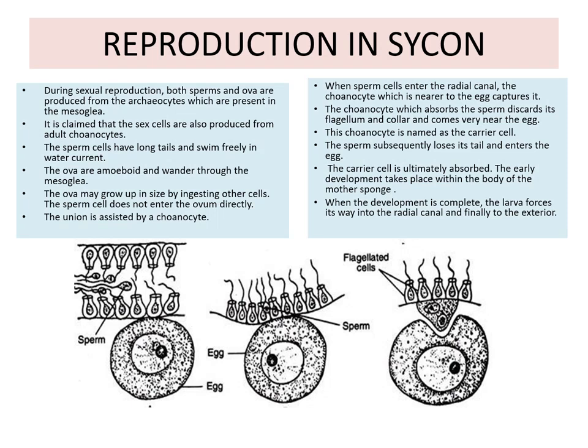So in this diagram, we can see the sperms in the radial canal and a large number of choanocytes present, right? And this is the presence of the egg. Now what happens? The sperms are taken by a choanocyte which is near the egg cell. Then this choanocyte loses the flagella and behaves as the carrier cell. This sperm also loses its tail and fuses with the ovum to form a zygote.